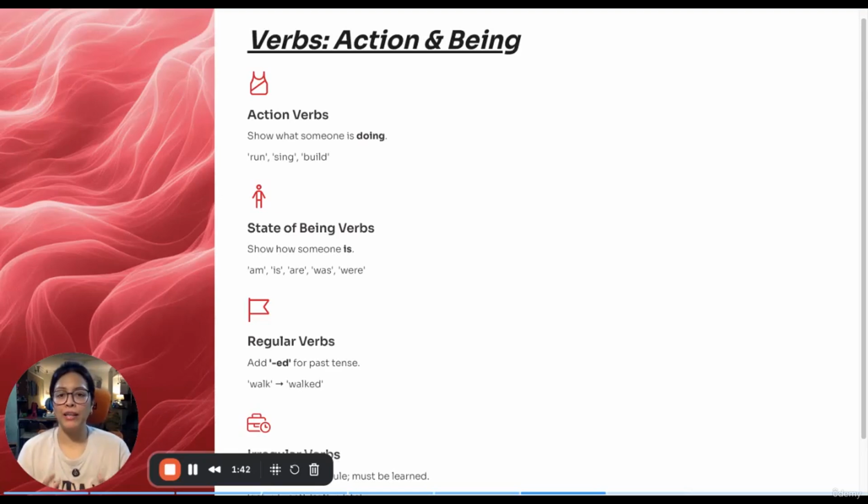Next is the state of being, which is to tell how a certain thing is or was. So words like am, is, are, was, were, these are all verbs. So do not get confused about which category we are supposed to put this into. These are all verbs and they show how someone or something is.